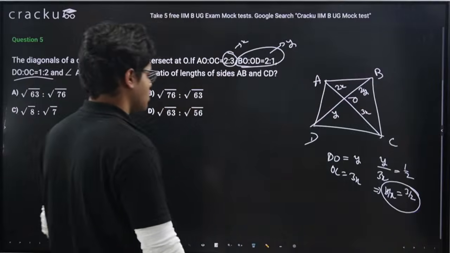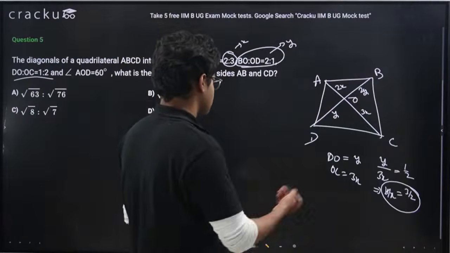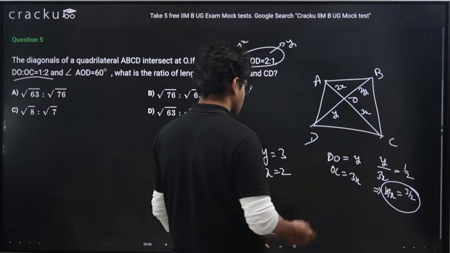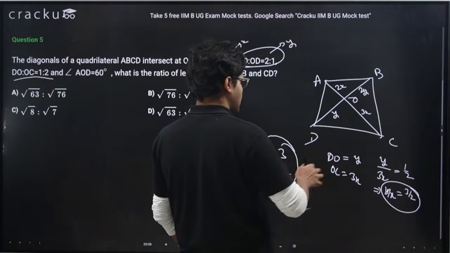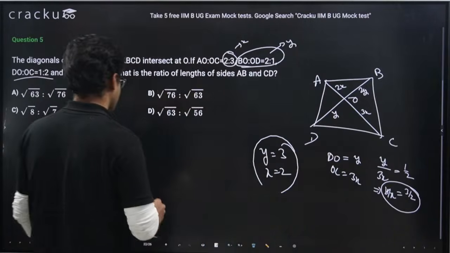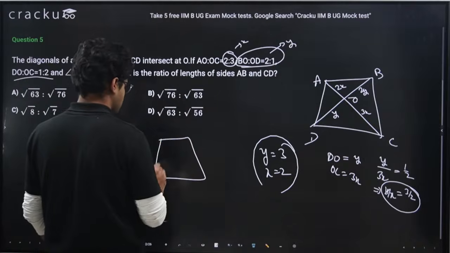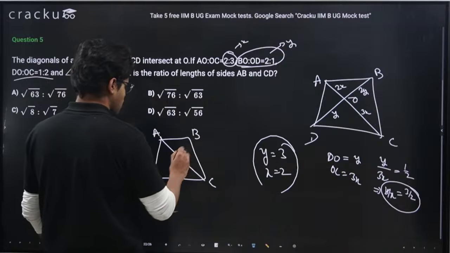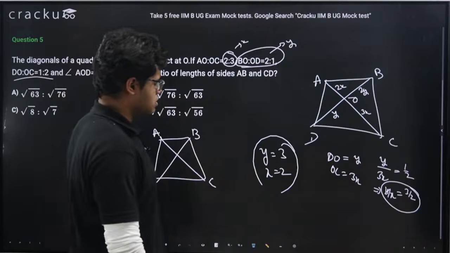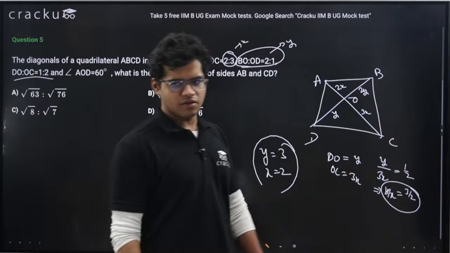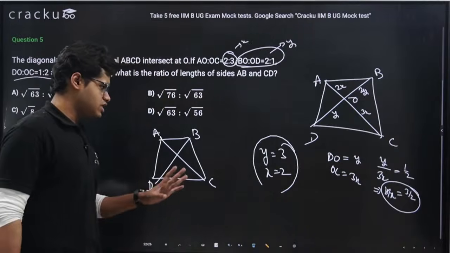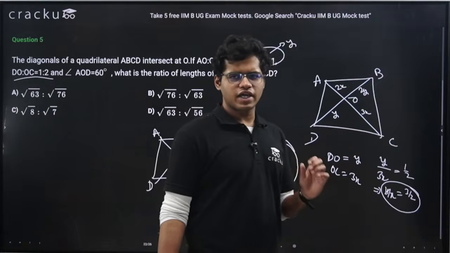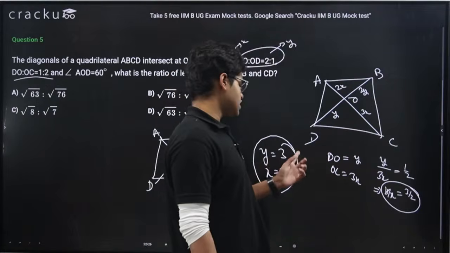Okay. So for the sake of calculation, let us take y equal to 3 and x equal to 2. If I am taking these values, let me put in this diagram again. So what I will get is this quadrilateral ABCD. Now why I am taking it as 3 and 2? Because see, 3 and 2 are co-prime to each other, right? So this is the simplest form of the fraction. So for the sake of making calculations easier, I am taking y as 3, x as 2.